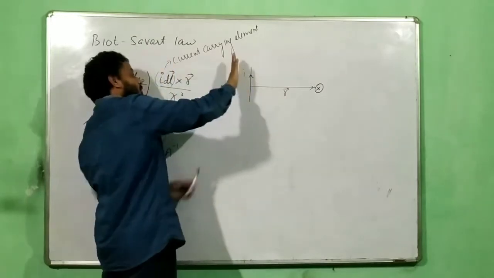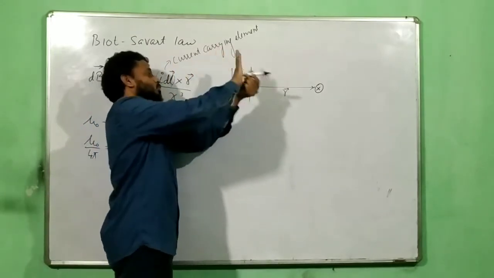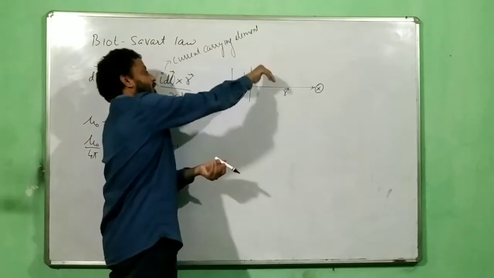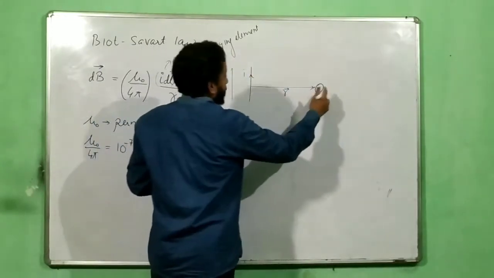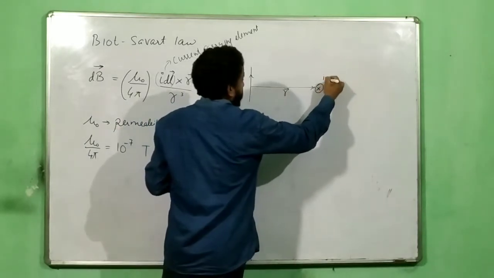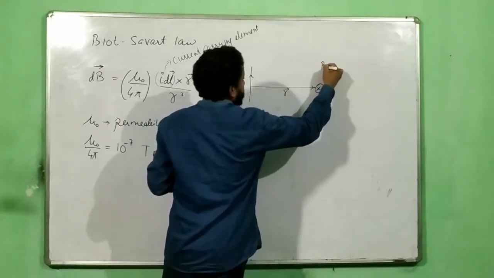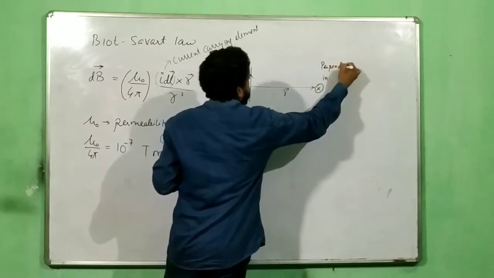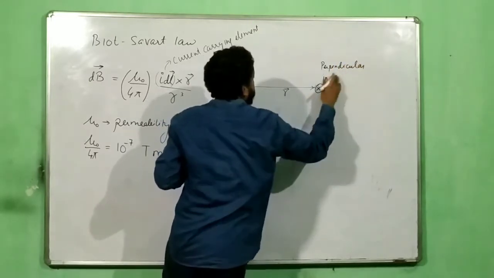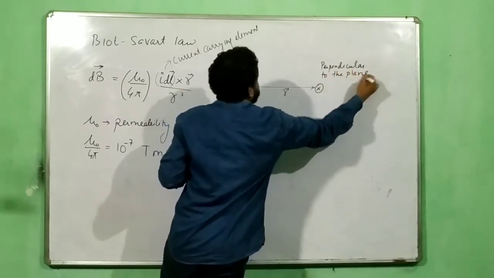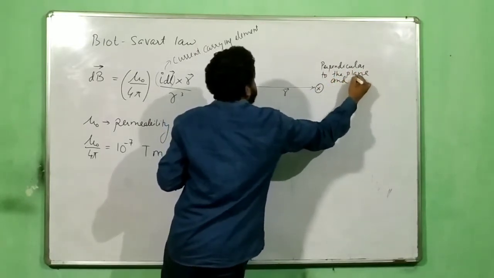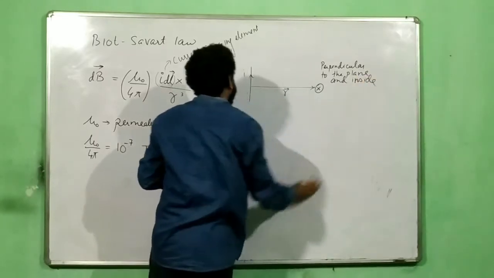So while stretching only, you have to ensure that your palm is facing towards the r, okay? Then the curling becomes easier, so the thumb will point in the right direction, and so here the cross product says inward, perpendicular to the plane and inside. Okay.